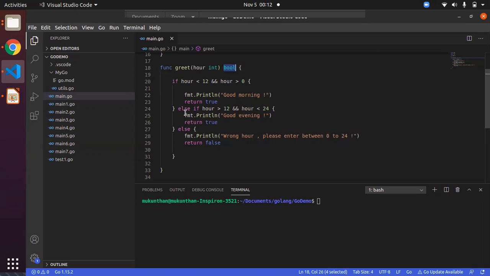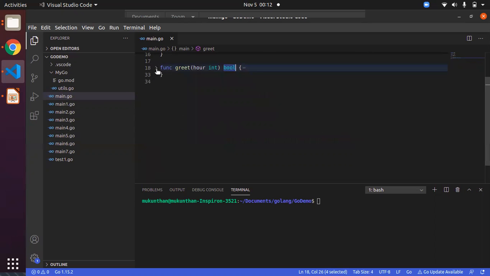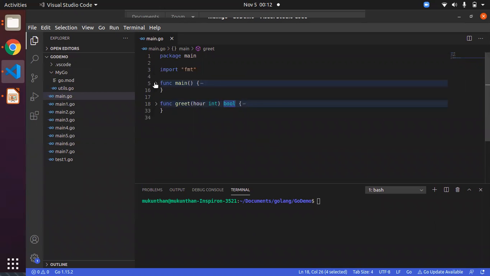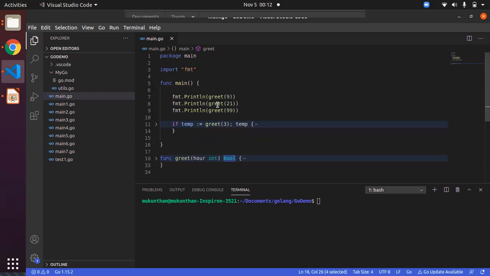This function is understandable, so we are just minimizing it. Now we will go to the main function. In the main function, we are just calling the greet function with 9, which will print good morning, greet 21, which will print good evening, and greet 99, which is out of bounds. So we will get the wrong input message, and we will get the false value.